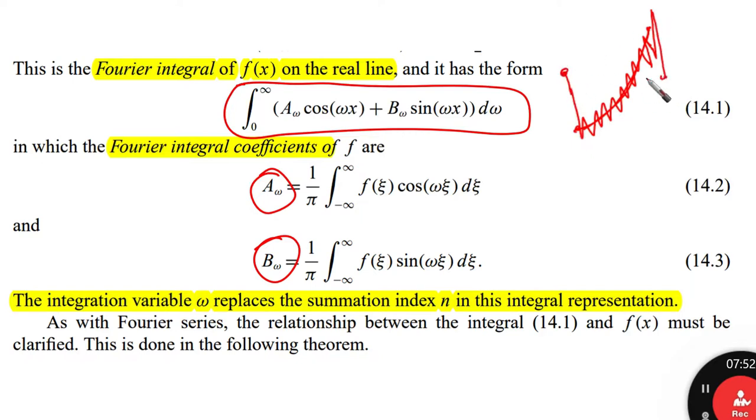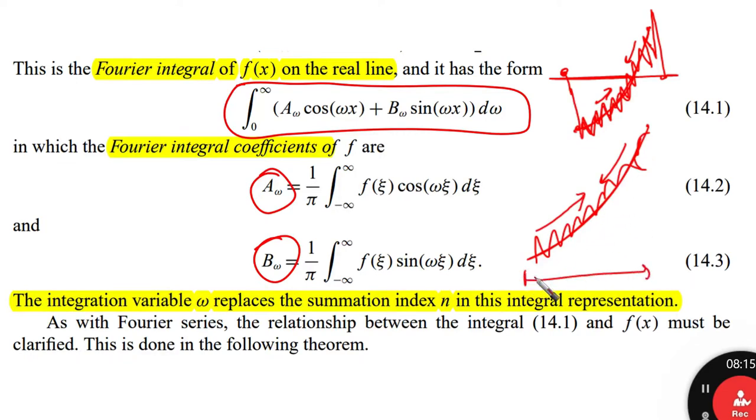And in between, we also want to see how the Fourier series represents our function. Our function is a smooth one, and the Fourier series is something like this. So we want to see the convergence of our Fourier series at any part of our interval. We were talking about an interval before in Fourier series, but here we are talking about the real line. So we want to know this.